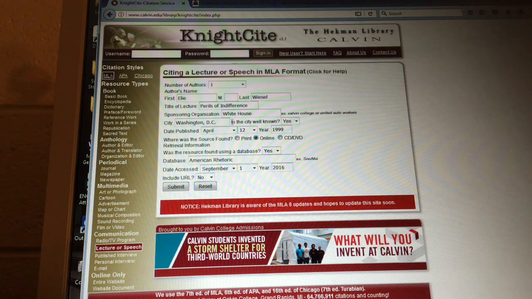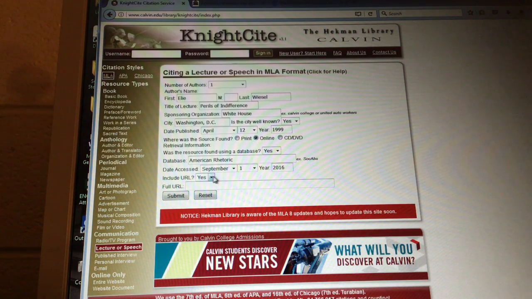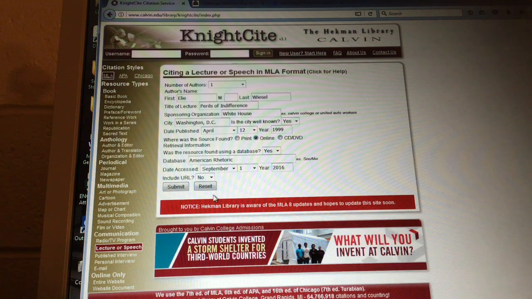However, if it was information that was really difficult to find, I would indeed include the URL just to make it a little easier on my reader. But in this case, this is not a difficult thing to find through a simple Google search, and I want to point that out. I also want to point out this right here. See how down here there's a notice that says that they're about to update to MLA 8. We are still using MLA 7 at the moment because our textbooks haven't updated to MLA 8. Don't stress that. Feel free to use this. And when the updates come, we will deal with that when we get there, okay?